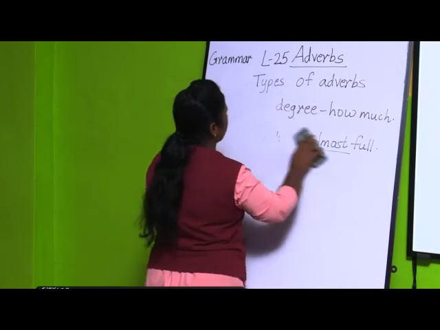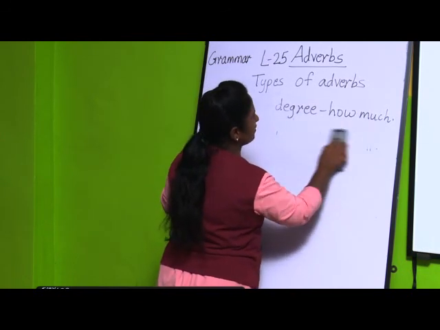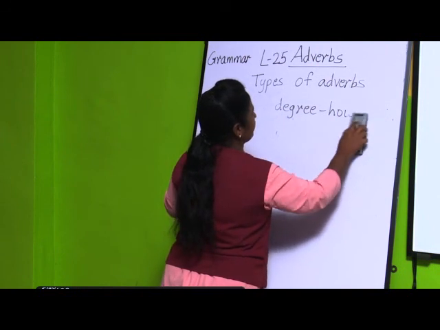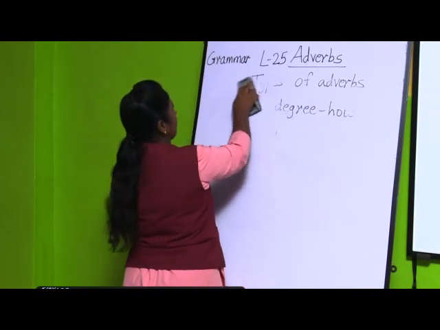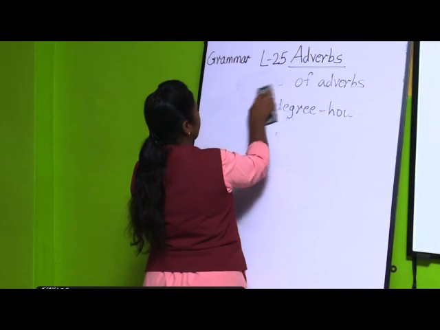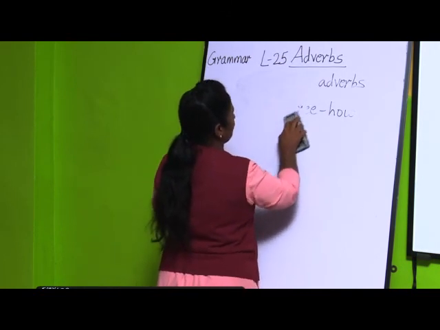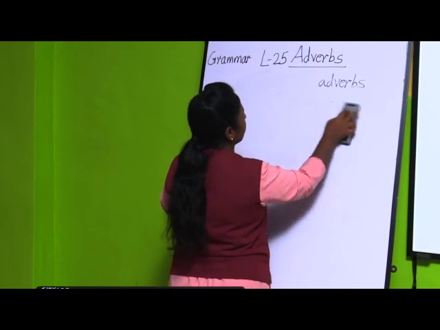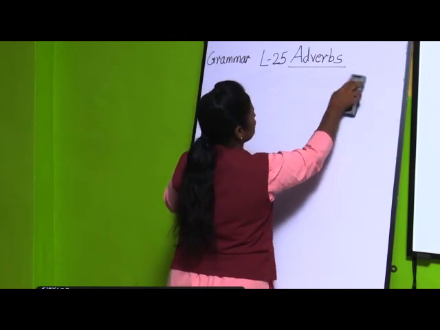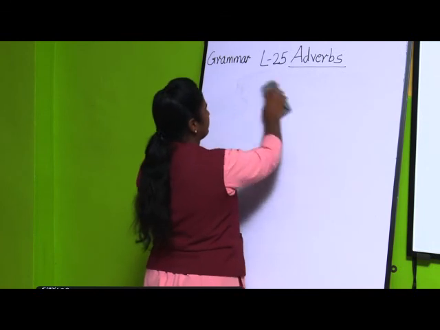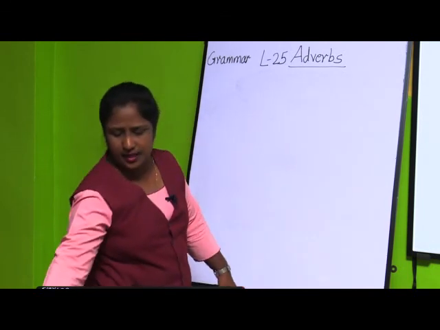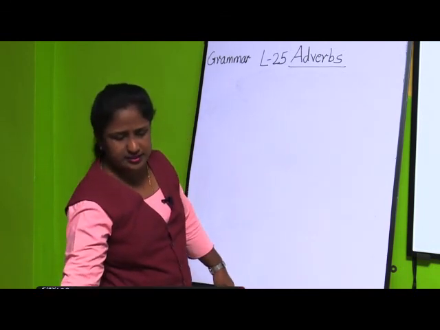We will be doing 2 exercises, 2 examples for each exercise. So, you will be getting the answer for that. I told you 5 types of adverbs are adverbs of manner, adverbs of time, adverbs of degree, adverbs of frequency and adverbs of place. These are the 5 types of adverbs. Now, we will be seeing the next exercise.